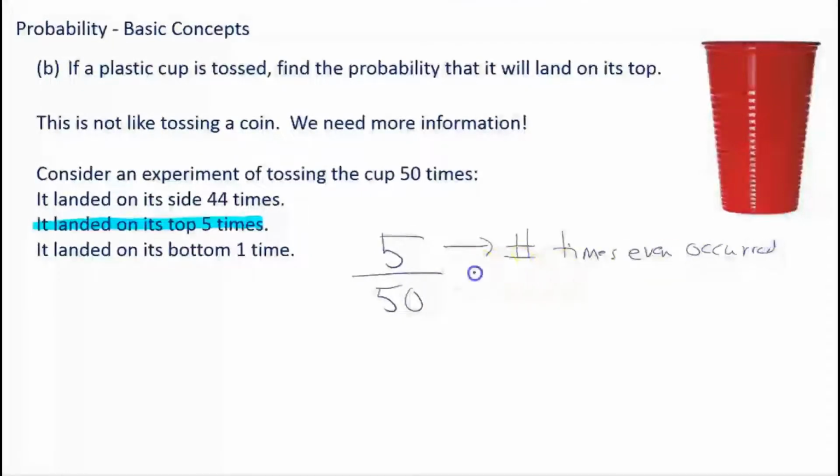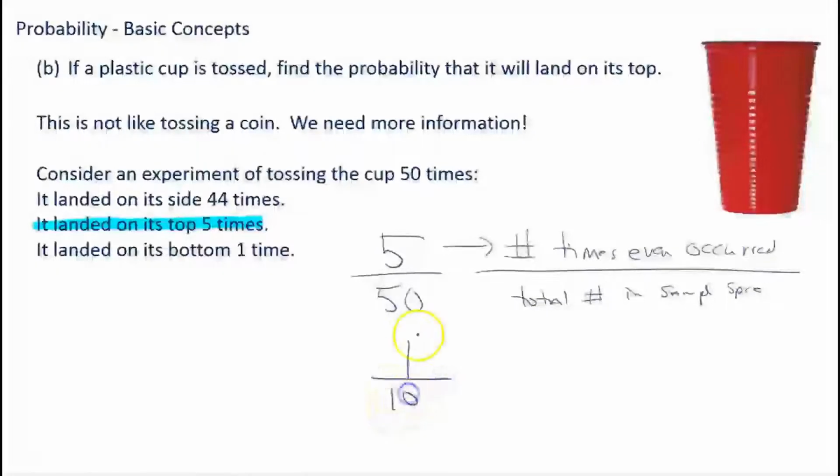Okay, and the bottom number is the total number in the sample space. So we tossed, well, not a coin, we tossed the cup 50 times, and so that's the total number in the sample space. Now, anytime you get a fraction as your answer in probability, or really anything in mathematics, you need to reduce it to lowest terms. So 1/10 is the probability. In other words, 1 in 10 times will this cup likely land on its top.